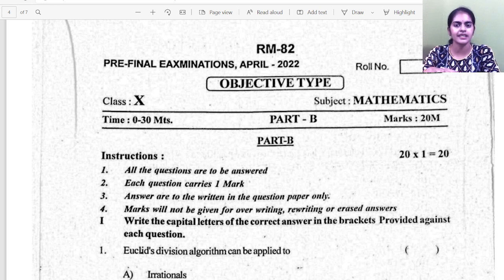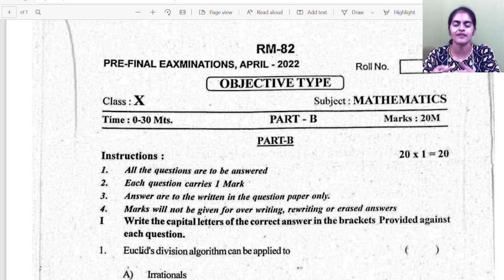Most importantly, in our essay 2 revision, we are going to focus on essay questions, that is 8 markers, and also objective type questions. Short 8 markers from each chapter I'll tell you, and what objective questions you can expect from each chapter, as well as what is given in your pre-final paper.